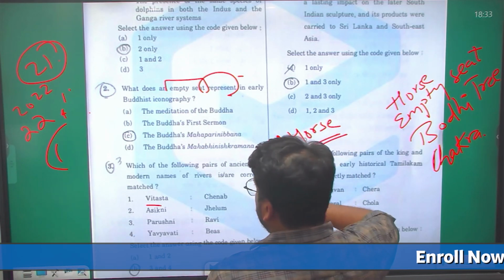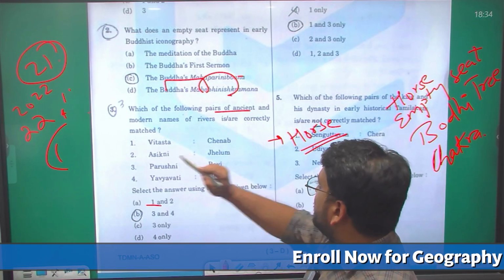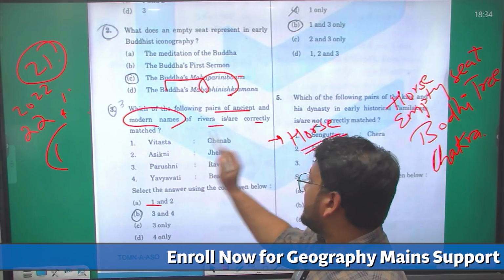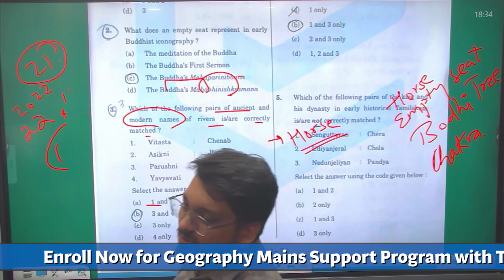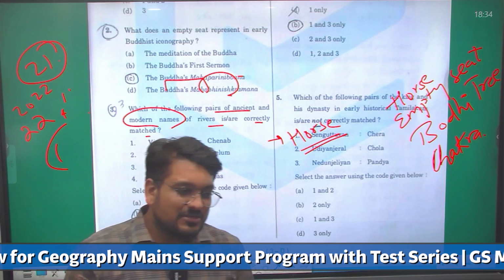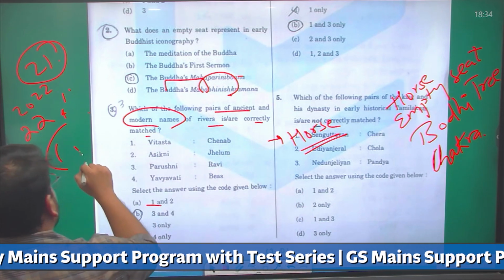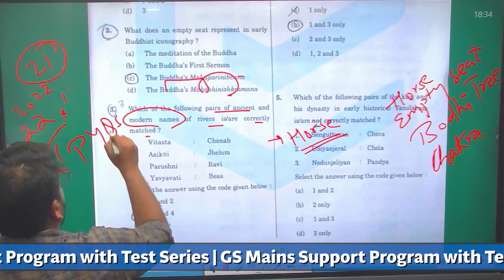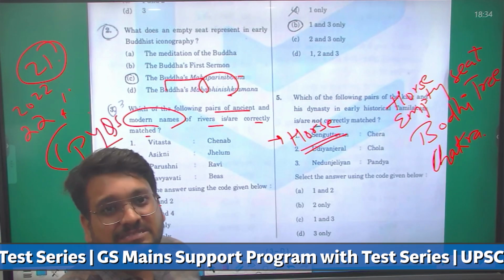Now let us see the next question. Which of the following pairs of ancient and modern names of rivers are correctly matched? This has been asked by UPSC earlier also many times, so it is from PYQs. You can say this question is directly from the PYQs, and we have also covered it in our test series.